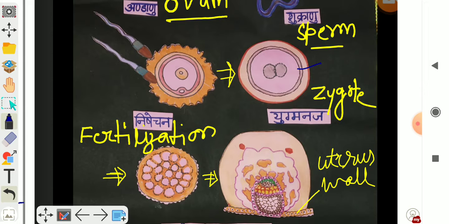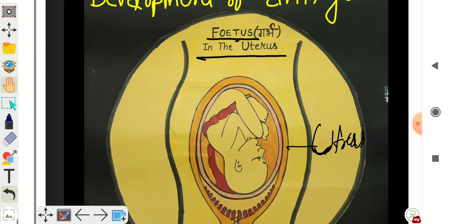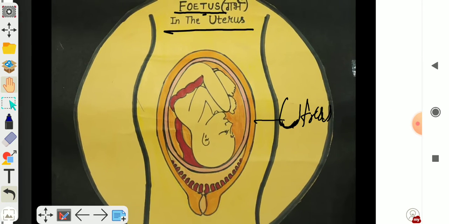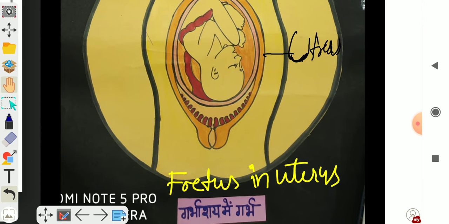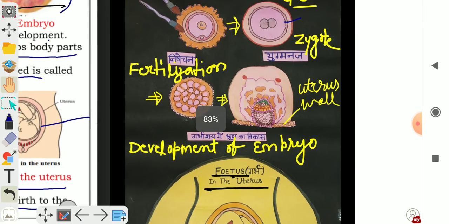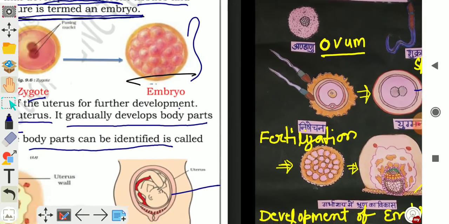So this is the development of embryo. And last picture is fetus in the uterus. This picture shows the fetus in the uterus. So you can see all the pictures, or you can make all the pictures to understand the process.